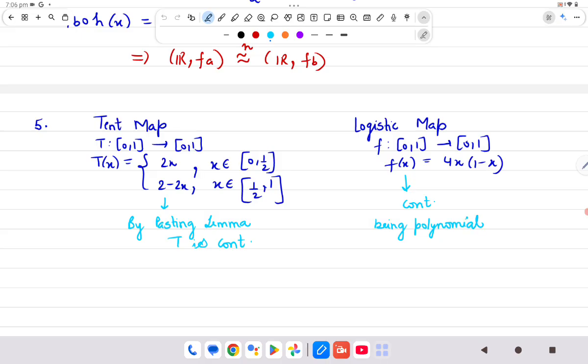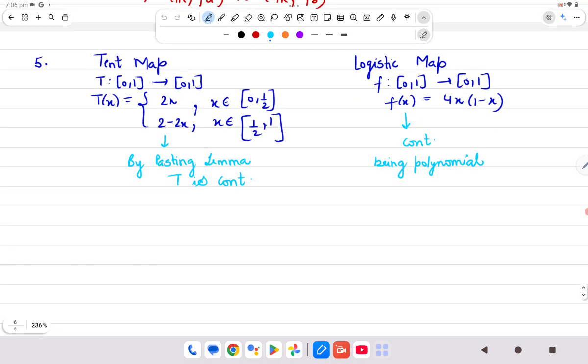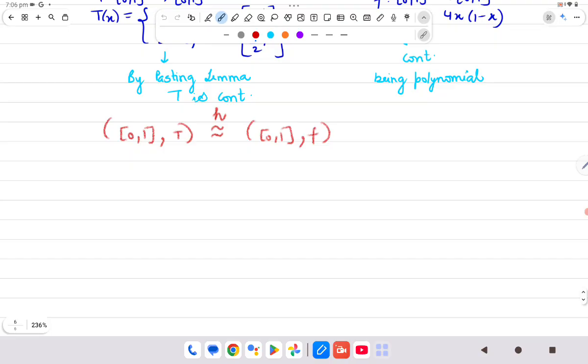So what do we need to justify? हमें basically दिखाना है कि the two dynamical systems, this closed 0 1 with the tent map, is topologically conjugate to closed 0 1 with the logistic map. So हमें इसके लिए एक homeomorphism H ढूंढना होगा. So let us have a look at that homeomorphism H.